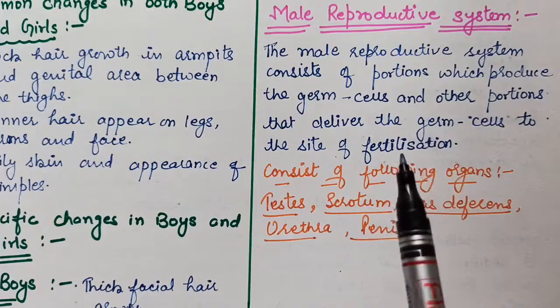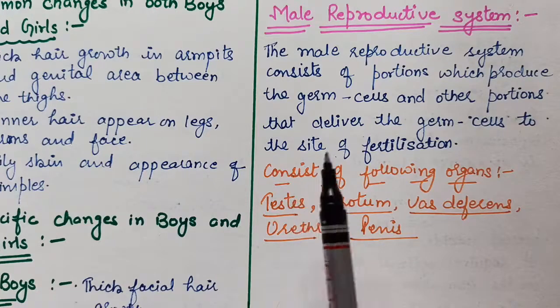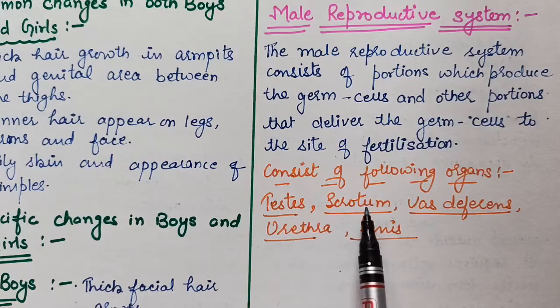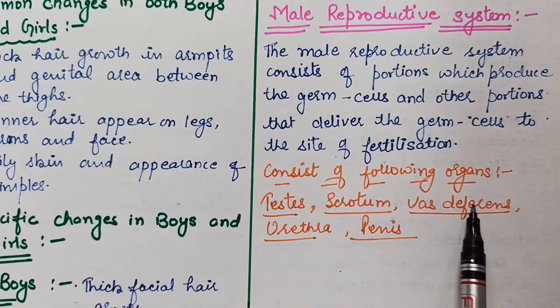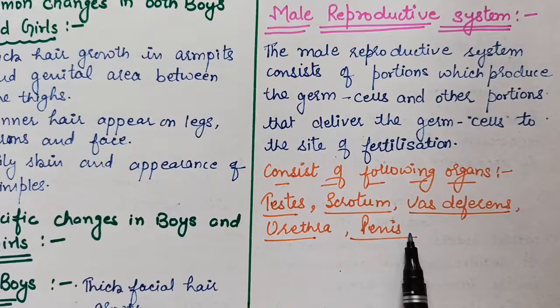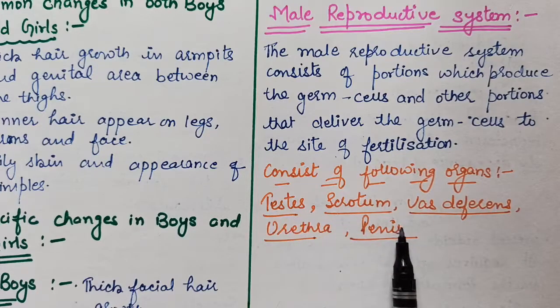The organs of the male reproductive system are the testes, scrotum, vas deferens, also known as the sperm duct, urethra and penis. So these are the main five organs of the male reproductive system.